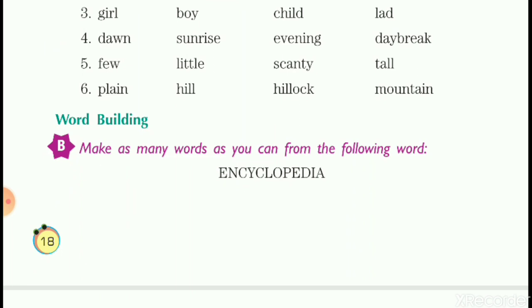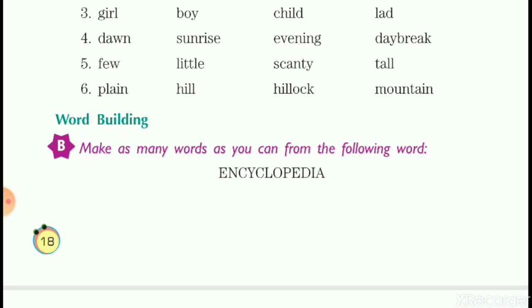Now, word building. This is an interesting exercise. Now, you can see the spelling of encyclopedia is given here. There are so many alphabets used in this word encyclopedia. Now you have to form new words from the given alphabets of encyclopedia. I know you can do much better than what I could think. I could form only some words, but you can form many words out of the spelling. Now the words which I tried to build from this particular word, first was end, E-N-D.